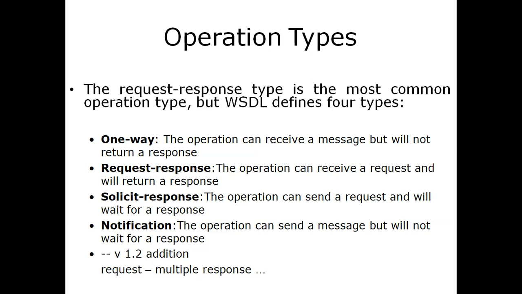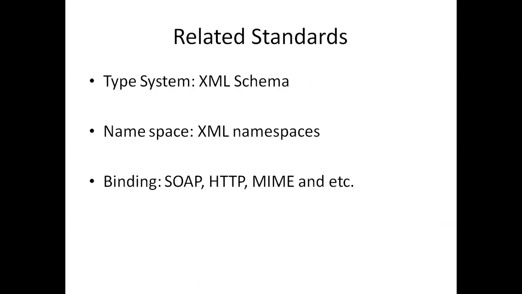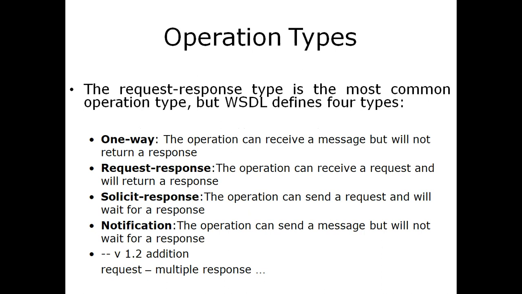The message will be sent in one way, and in case of the request response cycle, the client sends the request to the server, and the server responds accordingly. And solicit response, it waits for the response from the server side. And notification is also a one way operation. And finally request and multiple response, we send one request and we receive multiple responses from different service providers. So these are the four operation types in WSDL.